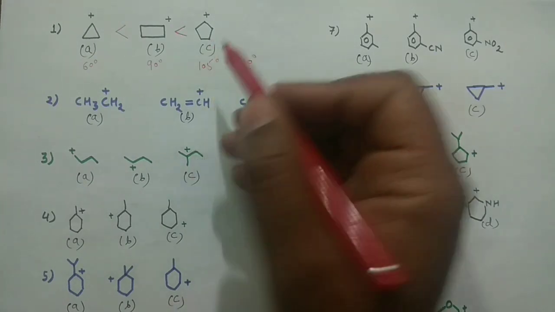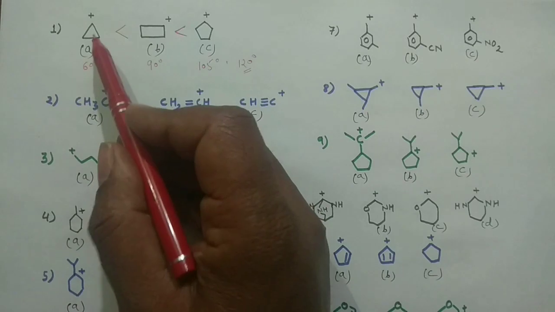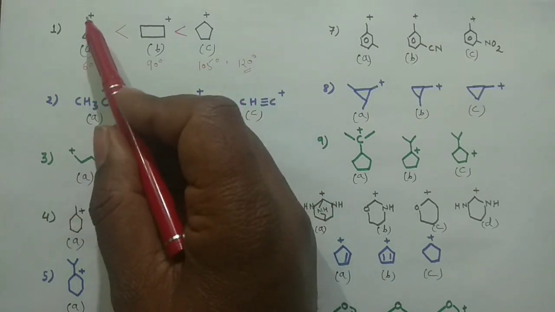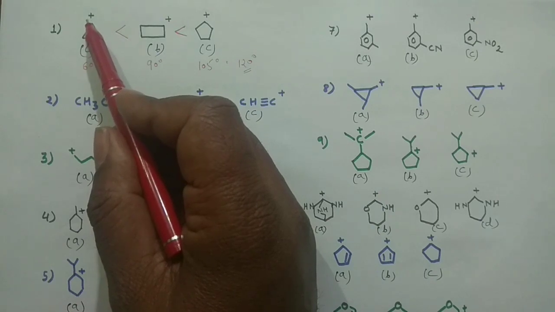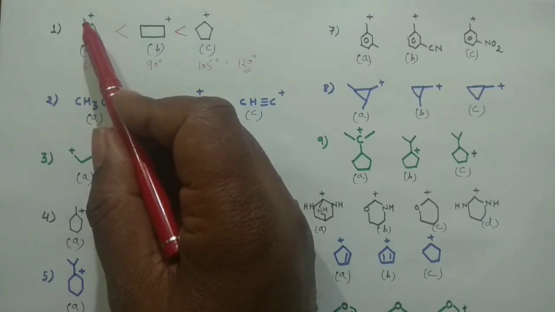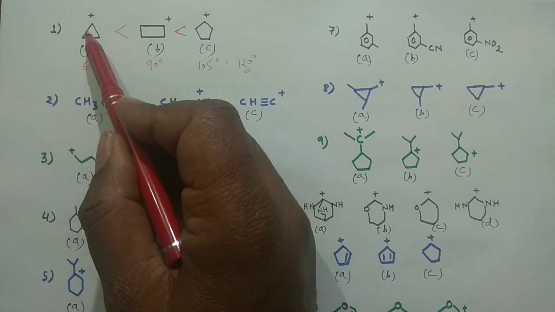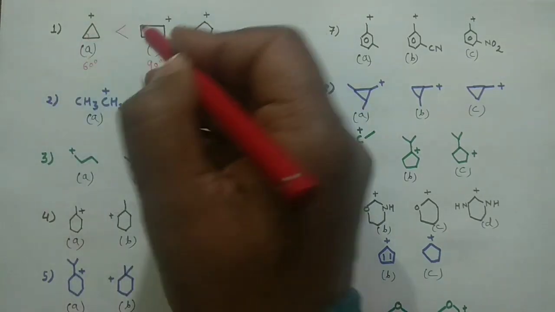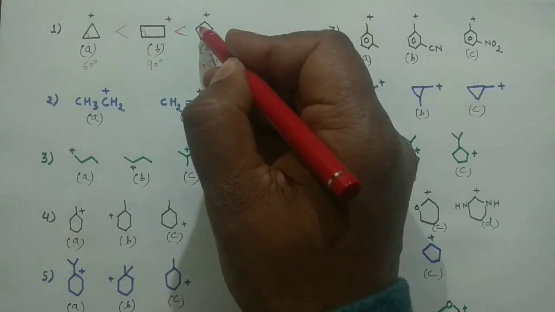Generally, whenever you have smaller rings, the internal angle of the cycloalkanes is smaller: this is the internal angle of 60 degrees, this is 90 degrees, and this is 105 degrees.